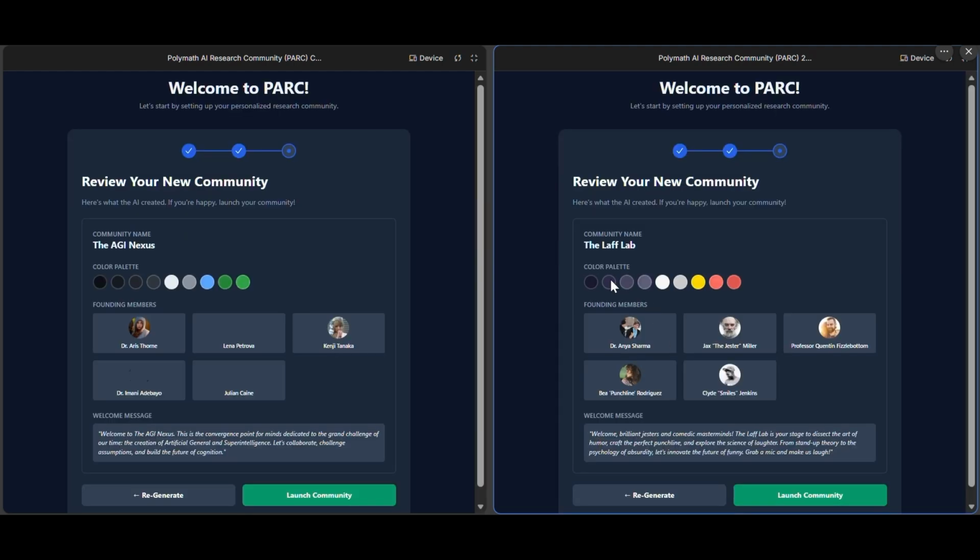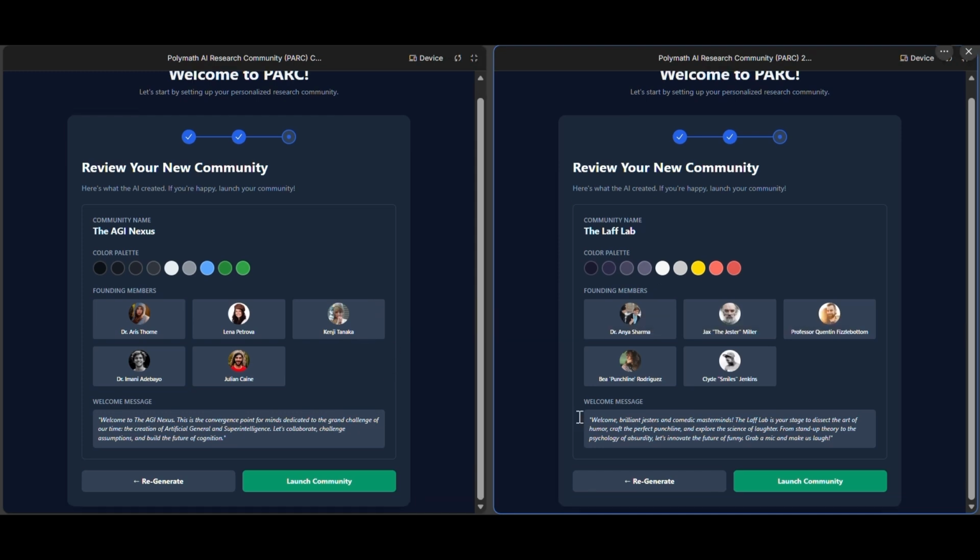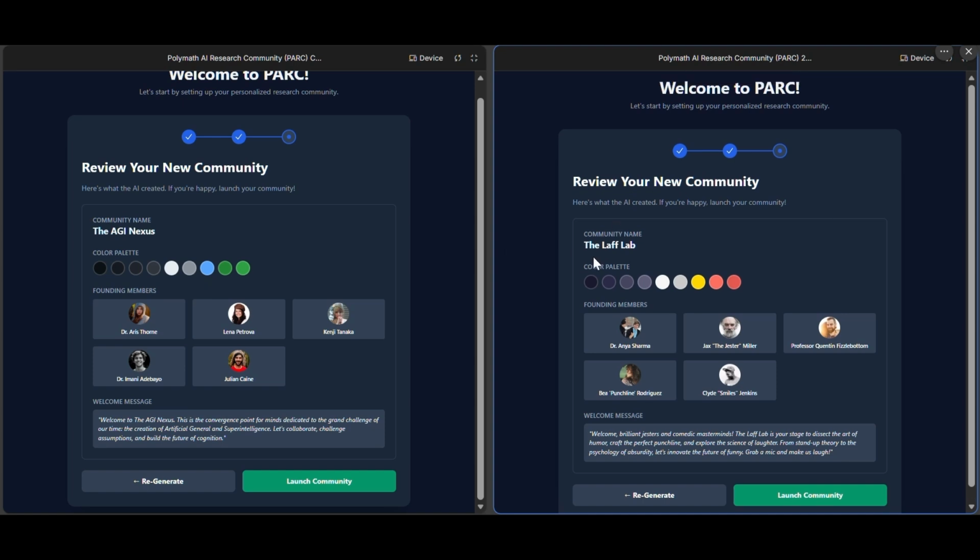Basically, it has the same output here. It shows you the Laugh Lab, and then you have AGI Nexus, right? And you get these agents here for you. And if you don't like this, you can go back and change the description. You can be as detailed as you would like to be, and I think that being more detailed is probably a better approach to this, but I'm just demonstrating for the purpose of this release.